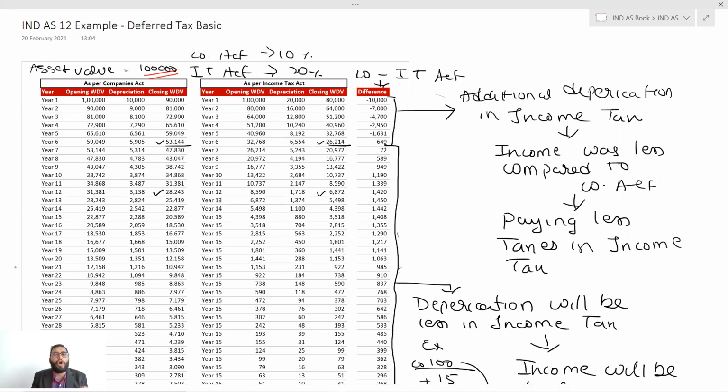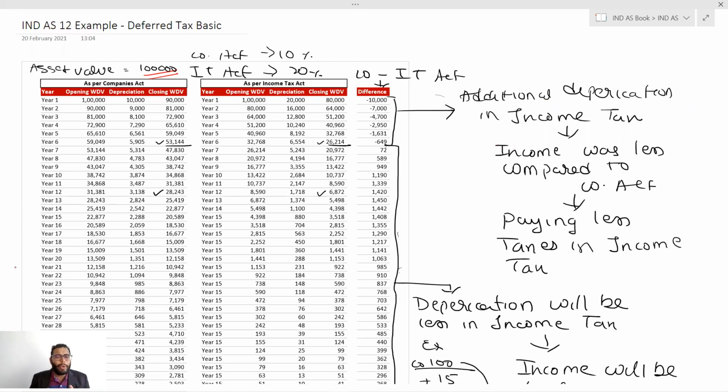Your total deduction of all the depreciations summed together will be 1 lakh rupees. It won't be more than 1 lakh rupees in any case, whether it be the Income Tax Act or the Company Act, unless you revalue or book it on fair value. Considering everything constant, your total deduction will not be more than 1 lakh.